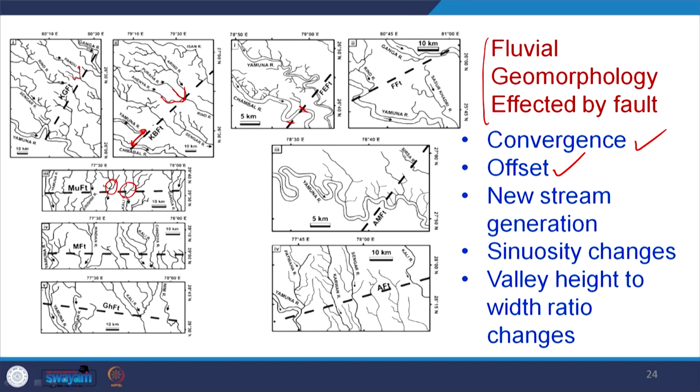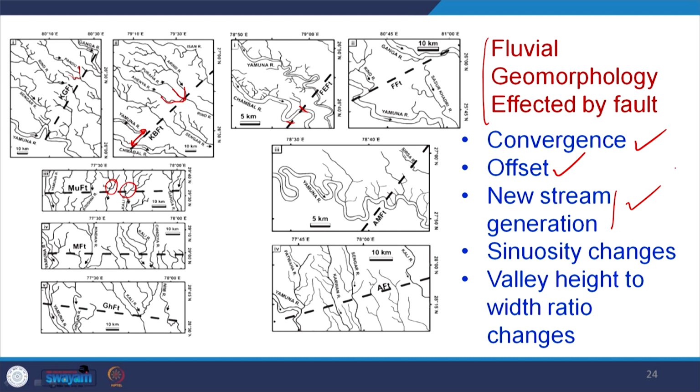For example, if you see here there is an offset, and here there is an offset. So, offsetting streams, whether it is a normal fault, a reverse fault or a strike slip fault, those 3 possibilities are there. Okay. New stream generation is another point.